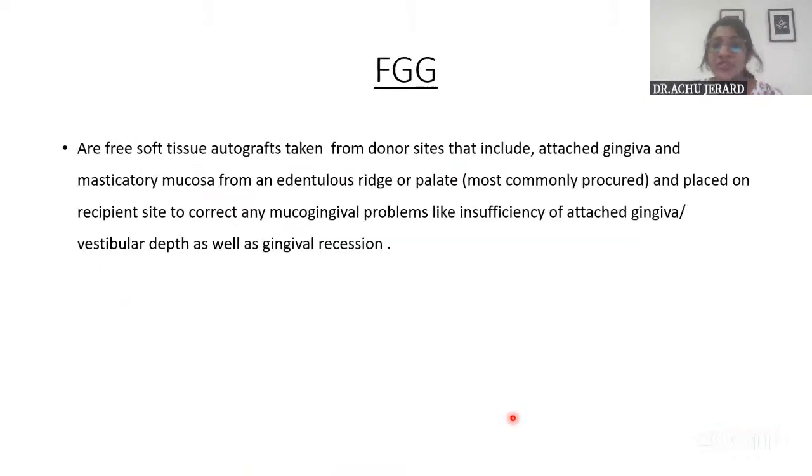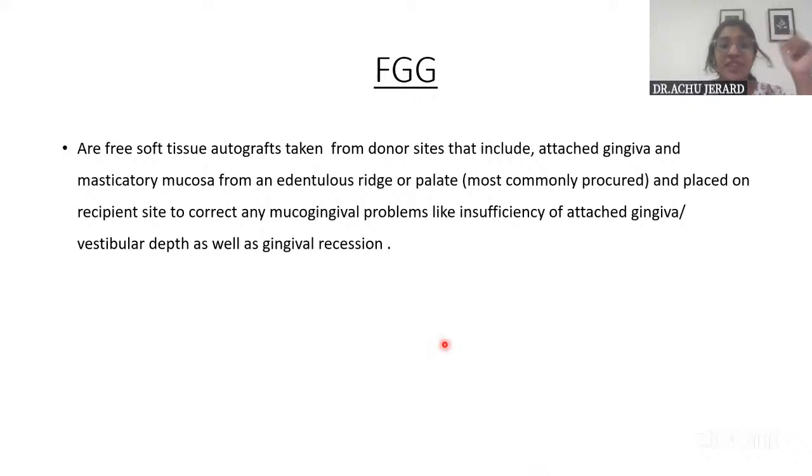So prognosis we have already told when we discussed Miller's classification. So now coming on to the last part of the question, that is the free gingival graft. So we have dealt with the definition, the etiological factors, the rationale, the various treatment options, then the surgical treatment options. Now the free gingival graft. So what are free gingival grafts? They are free soft tissue autografts. Autograft means the one that is taken from the same individual, okay, from a different site.